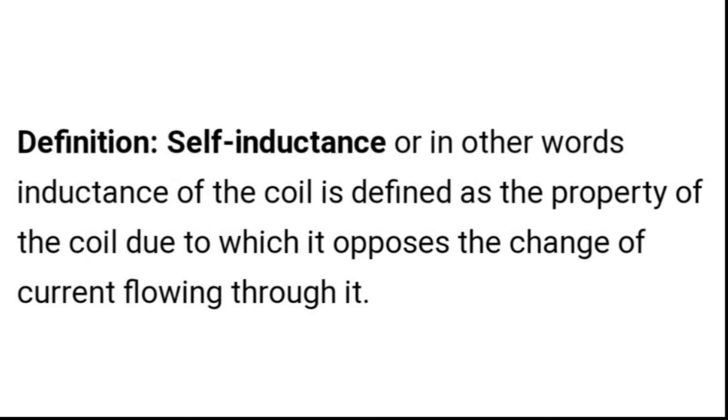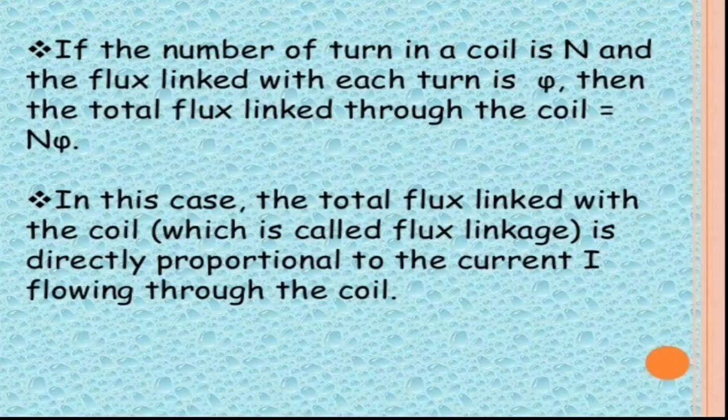Thus, self-inductance, or simply the inductance of a coil, is defined as the property of the coil due to which it opposes the change of current flowing through it. It can also be defined as the property by which a coil opposes the growth or decay of current through it. Growth means increase in current, decay means decrease in current. So self-inductance is the property by which a coil opposes growth or decay of current through it.